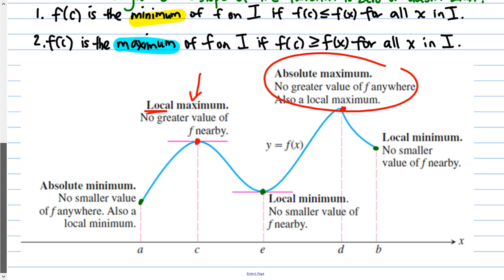And then same for the green points, which are our minimums. One of these points is lower than all the others. It is the lowest, and therefore it is the absolute or global. And then the other two, they are still minimums, therefore they still are taken into consideration, but they're not the most minimum, they're not the absolute. So these are just considered local or relative.